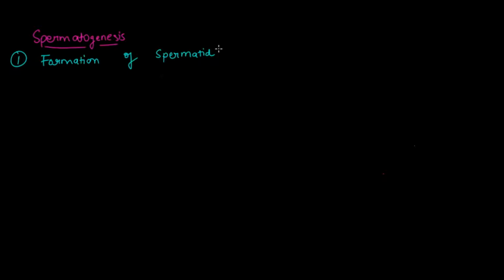Spermatogenesis will be completed in two phases. First phase is formation of spermatid and second phase is spermiogenesis. Now let's discuss the first phase, formation of spermatid.